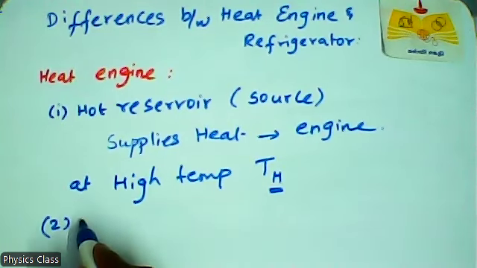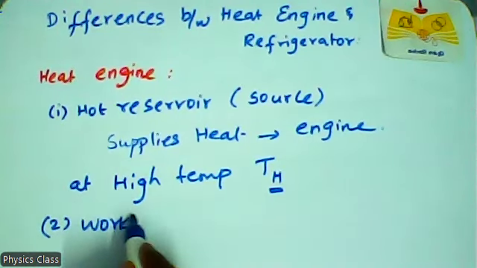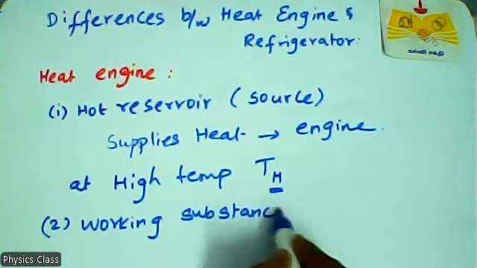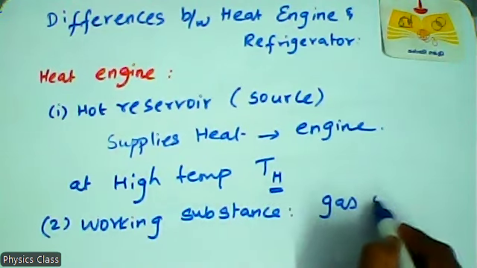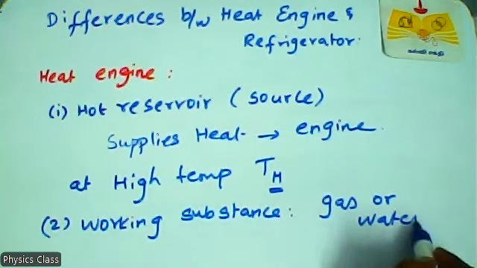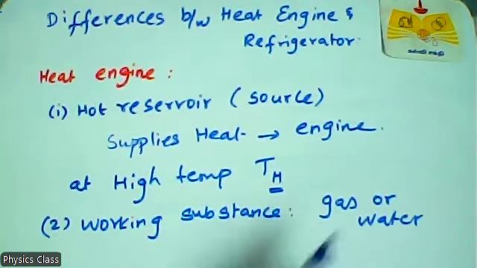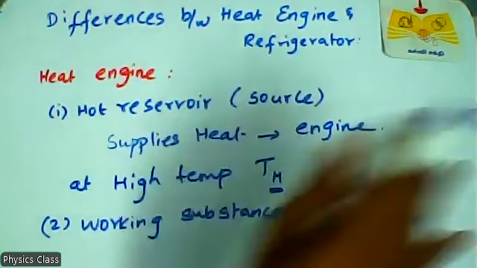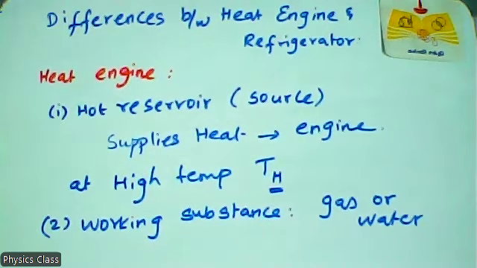Second, the working substance. Already I told you the working substance may be gas or water. It is a substance like gas or water which converts the heat supplied into work. For example, one example of a heat engine is the steam engine.